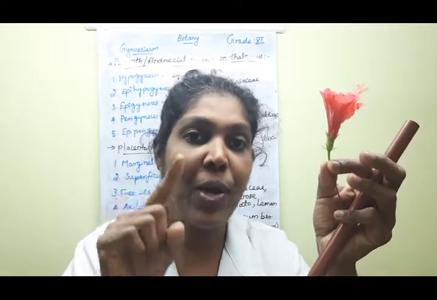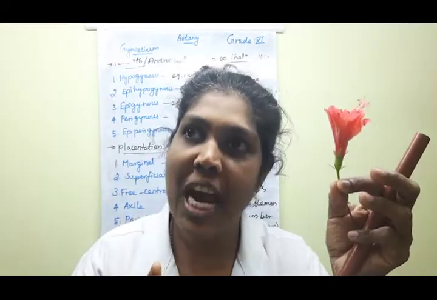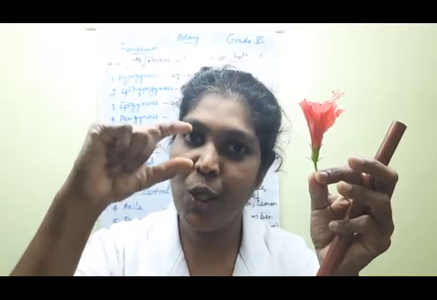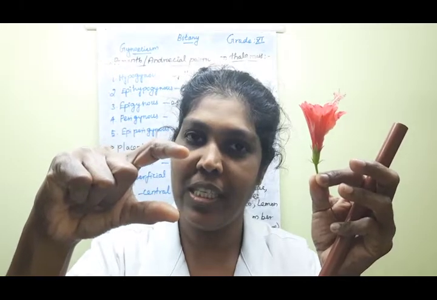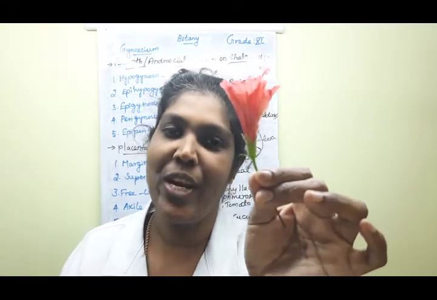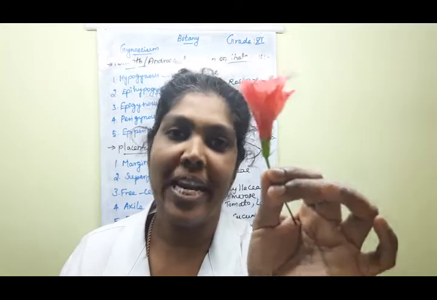So what type of ovary is that? Superior ovary. Then what is the type of this flower? Yes, very good, children. Hypogynous flower.